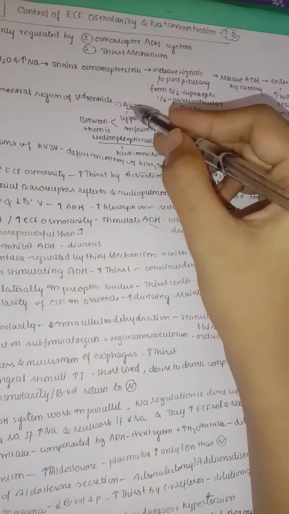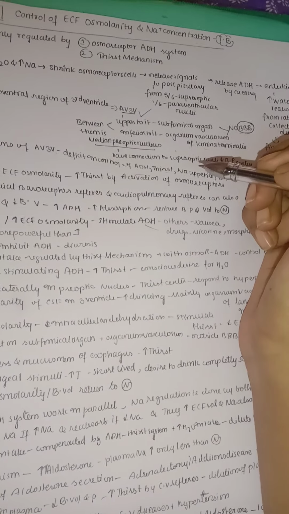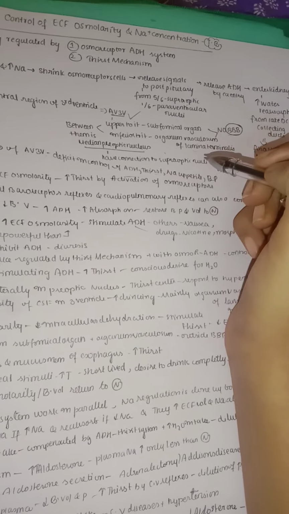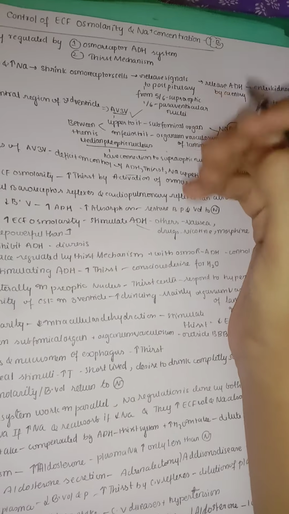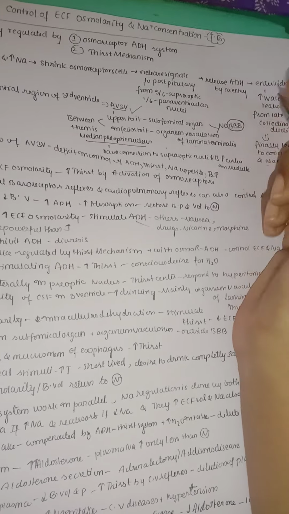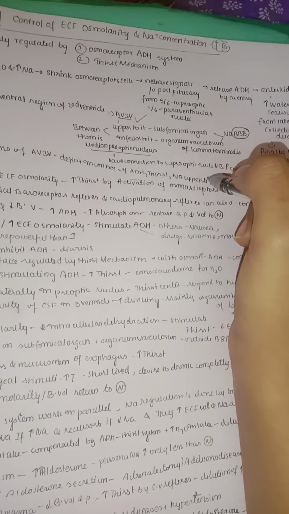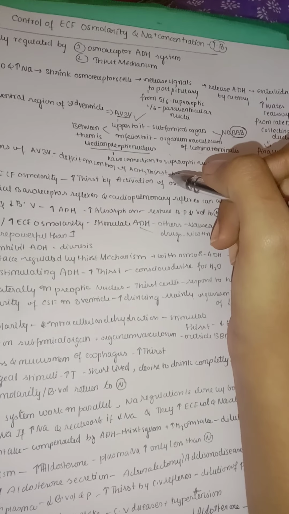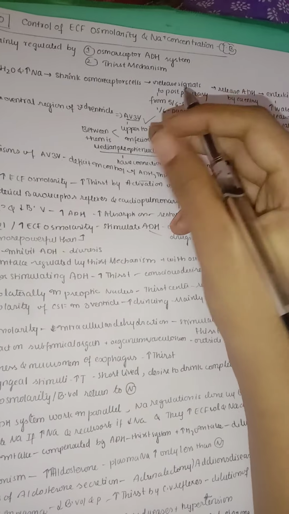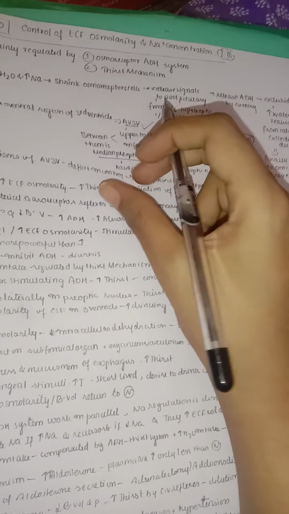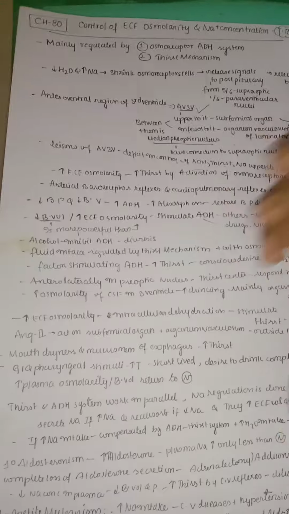So you can see this has a very key role in our control of antidiuretic hormone, control of the thirst center, control of sodium appetite, meaning the desire for how much sodium we should take, and the blood pressure also. Almost all the important mechanisms are controlled by the AV3V. So any deficit, problem, or abnormality here may also lead to abnormality in all these systems.